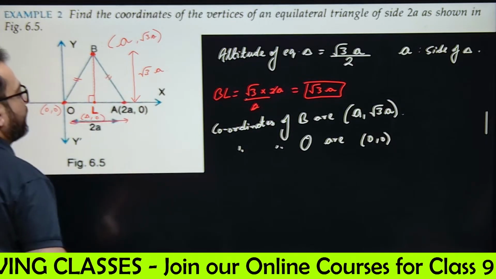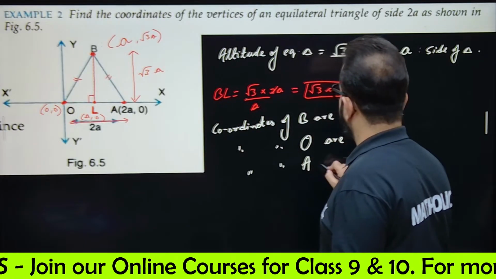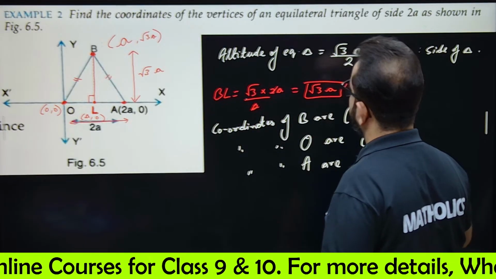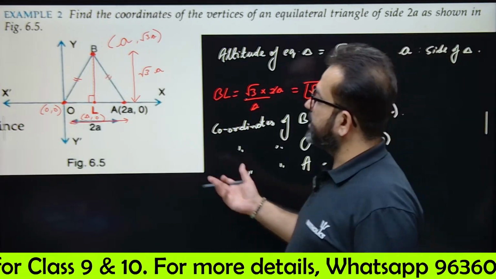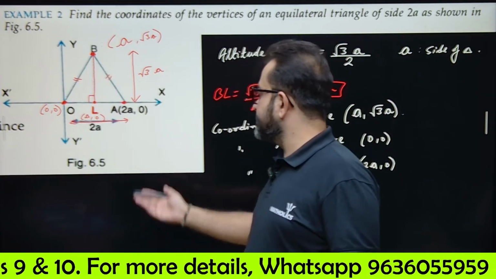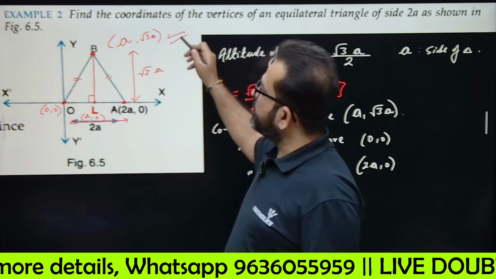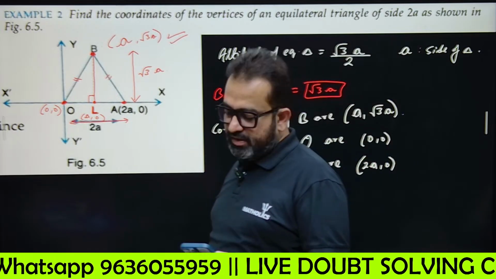And the coordinates of point A are 2A comma 0. So, find the coordinates of the vertices of an equilateral triangle of side 2A. We actually found out the coordinates. A is given, 0 comma 0 is visible, and we just calculated A comma under root 3A, that are the coordinates of B. Copy this, then we'll move forward.